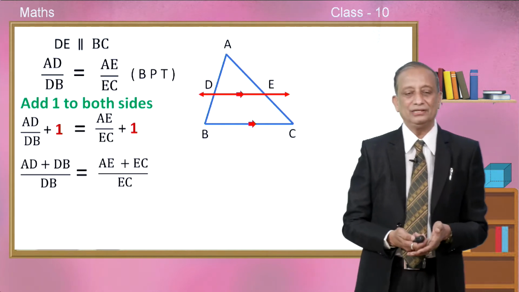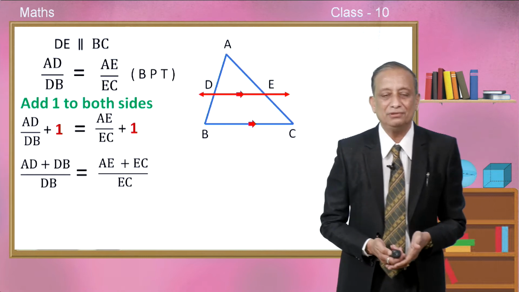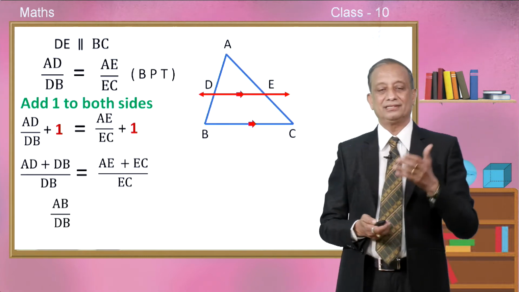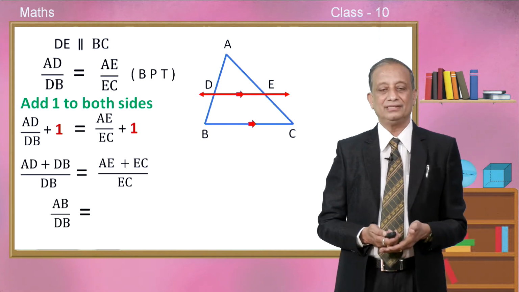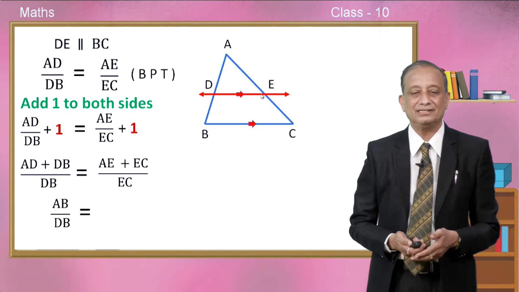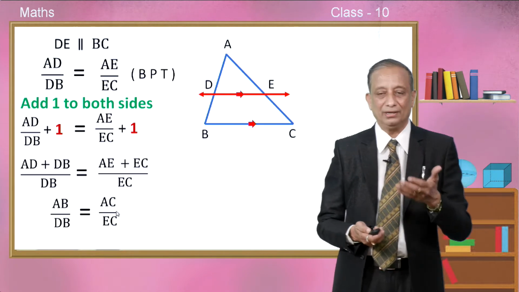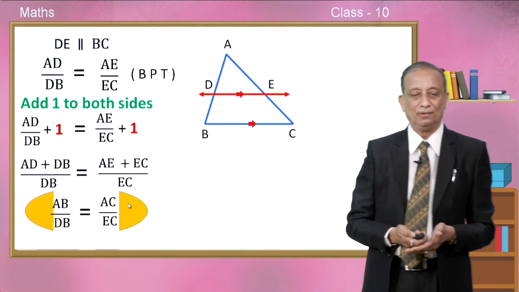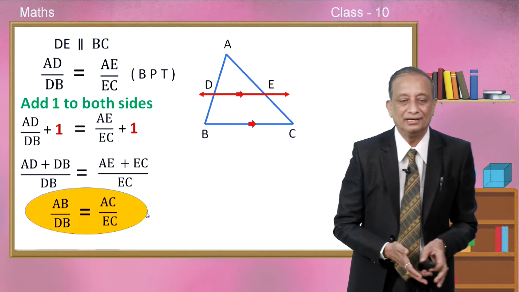So, now add the numerator AD plus DB you add, okay. AD plus DB is clearly AB by DB, which is equal to AE plus EC. You can see the figure, AE plus EC is clearly AC by rule number 2. So, see this now, so look at the figure.